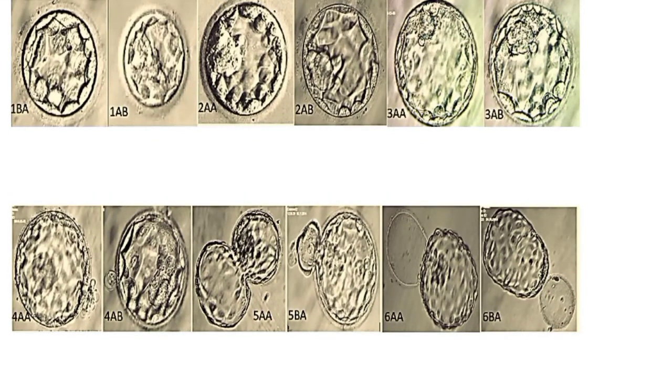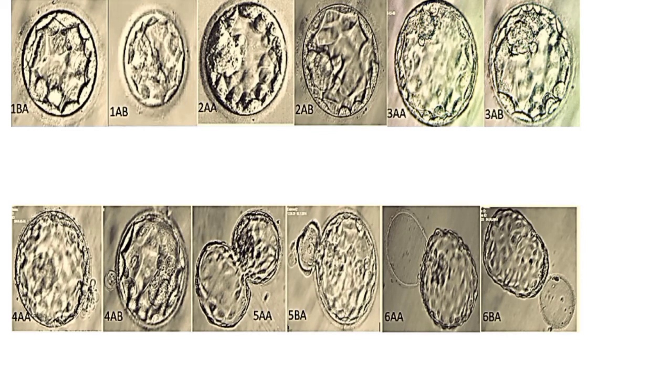And 4AA and 4AB. The 4A is an expanded blastocyst cavity which is larger than the embryo with thinning of the shell, and the A is for many cells which are tightly packed, and the trophectoderm is forming a cohesive layer. And the 5A embryo, 5A is hatching out of the shell, and the trophectoderm and inner cell mass are also good, means the 5A is the hatching.